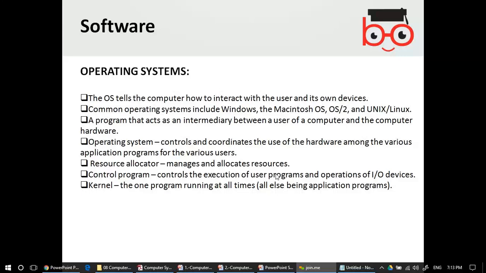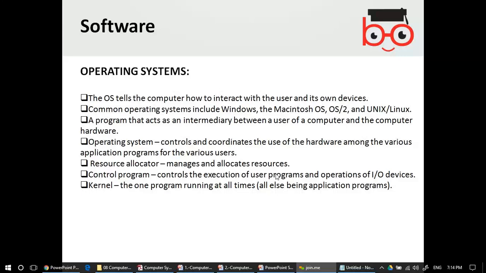It's called the kernel, the program that's running all the time, all else being application programs. So basically the kernel is a program of the operating system which runs all the time. For example, if the computer is on, you are not using the computer or any application or any browser or anything, but the kernel runs every time.